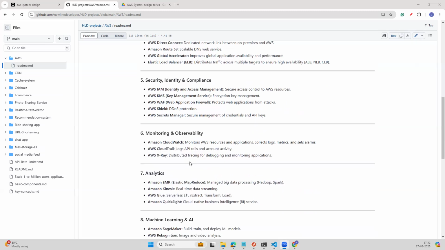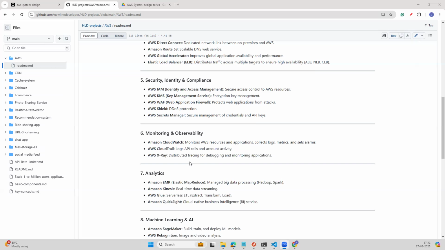And the next category will be security, identity and compliance. Under security, we can see AWS IAM, Identity and Access Management. It provides secure access control to your AWS resources. We can define our policies and permissions. Then we have Key Management Service, which helps us to encrypt data, with encryption and decryption using keys that you can create and manage.